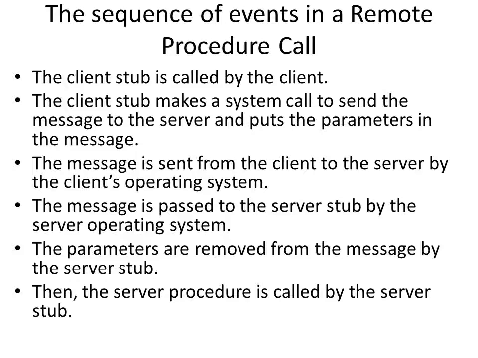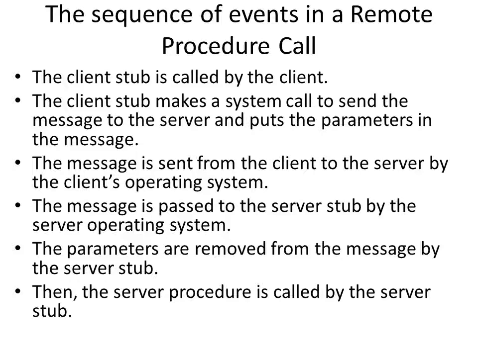The sequence of events in a remote procedure call. First, the client stub is called by the client. There will be a client stub on the client side and a server stub on the server side. The client stub makes the system call to send the message to the server and puts the parameters in the message.